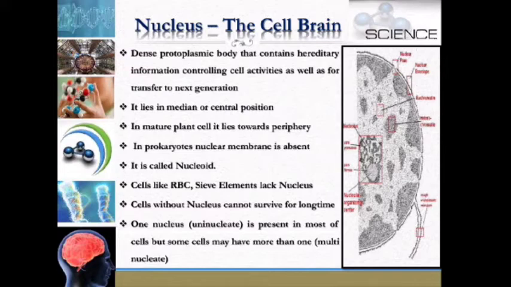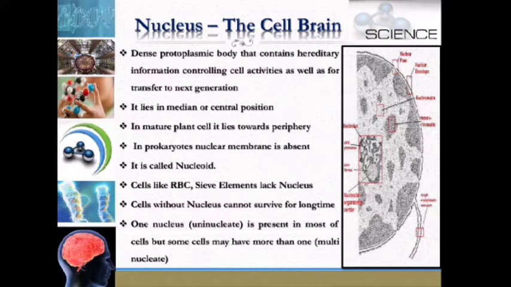When you are looking at the structure of the nucleus in the cell, it acts like the brain of the cell. It is a dense protoplasmic body that contains hereditary information controlling cell activities as well as for transfer to the next generation. It lies in a median or central position.